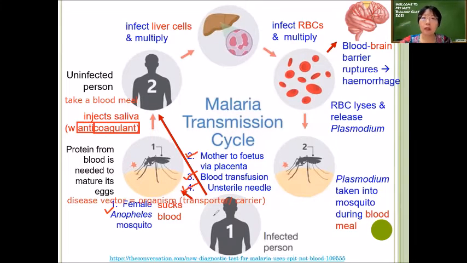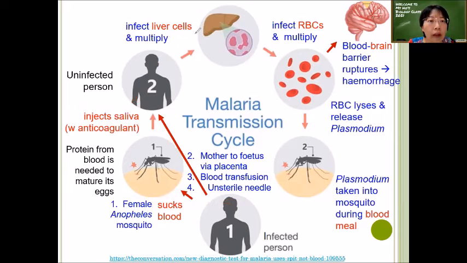Of course, there's one more thing that I didn't mention here: blood-brain barrier ruptures and hemorrhage. Blood-brain barrier means inside the brain, the barrier between the blood vessels and the brain ruptures, and it's like your blood vessels have ruptured. So all the blood will flow out from the blood vessels. This is possible.